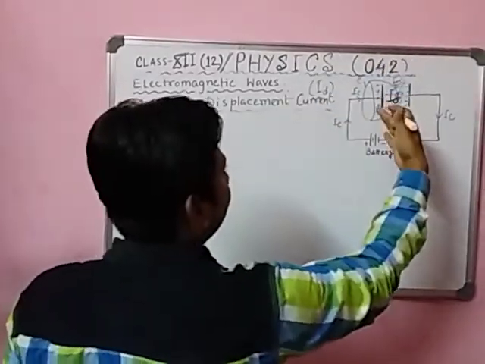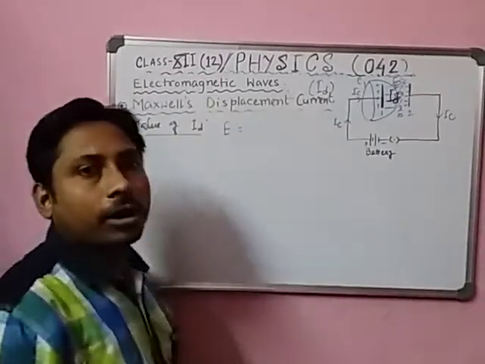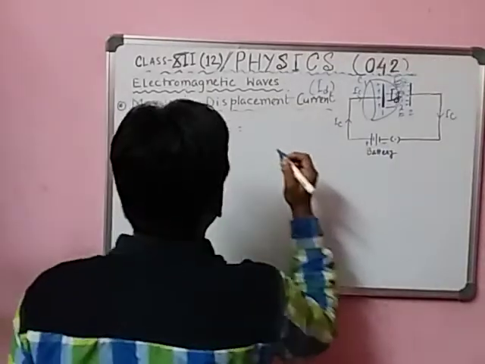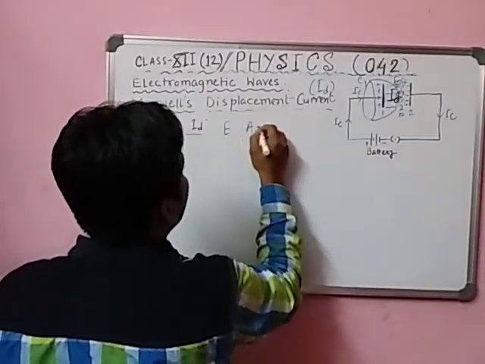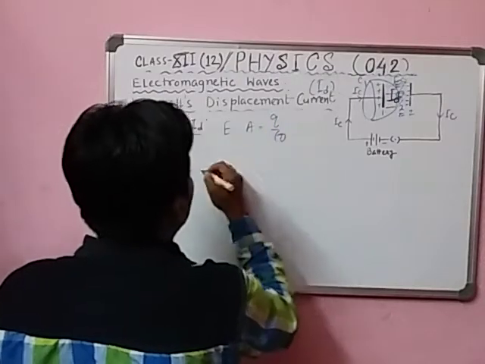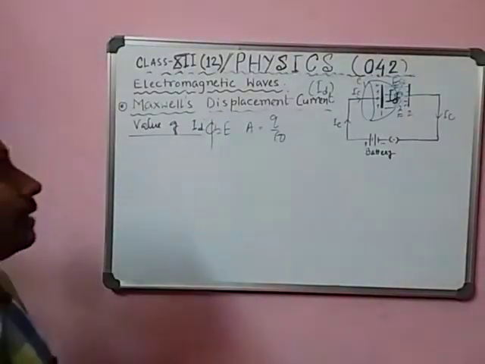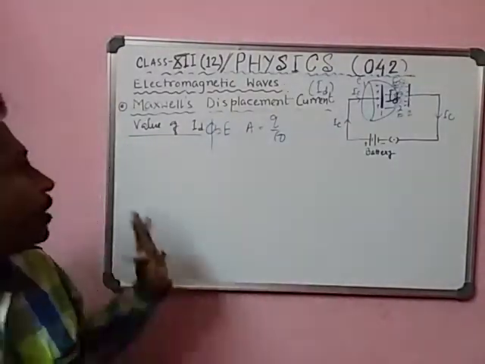A single plate produces electric field like this. From Gauss's theorem, E dot A is equal to Q by epsilon naught, which is also called phi. Phi means flux. Phi equal to E dot A equal to Q by epsilon naught, am I right? This is called Gauss's law, you know that.